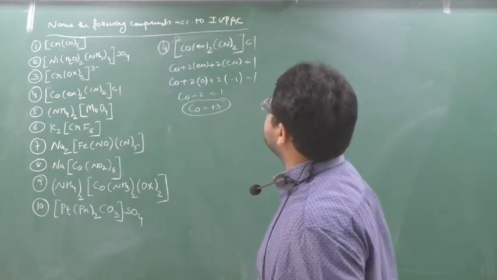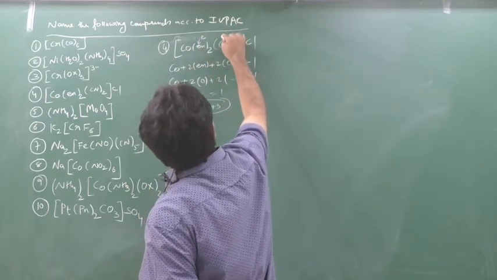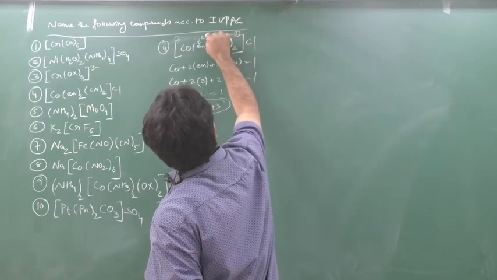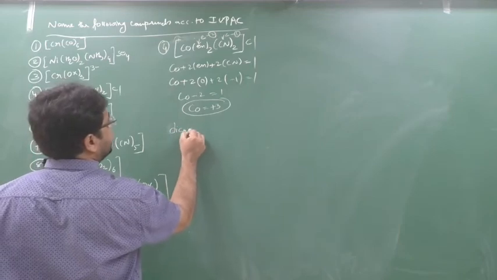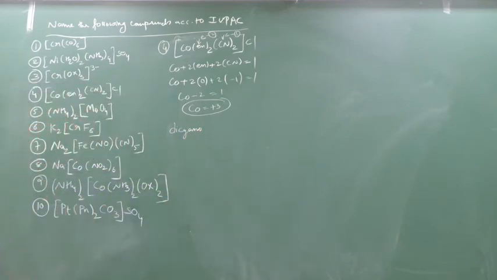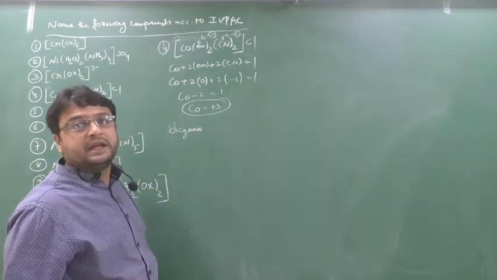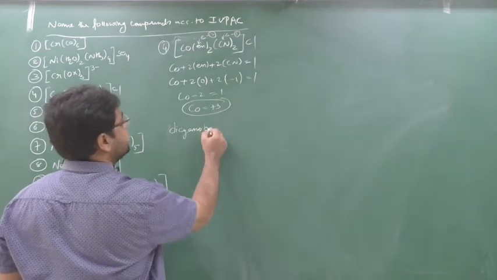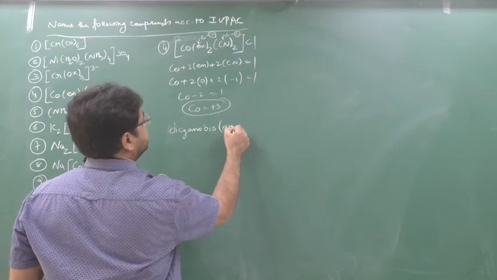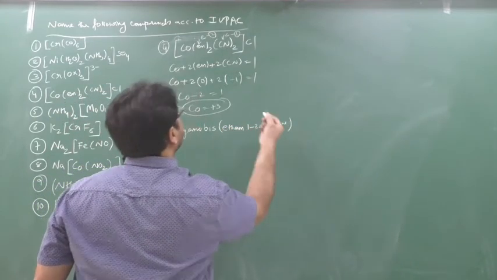Now what can be the name? See, first race is, this is ethane 1,2-diamine and this is cyano. So first is this and second is this. So first I will say dicyano or dicyanide, both same. Now I can say here ethane 1,2-diamine, no, not di. What I have to say? Whenever the numbering ligand comes, the prefix should be used bis. So dicyano, 2 means bis ethane 1,2-diamine. Chalo. This is over now.